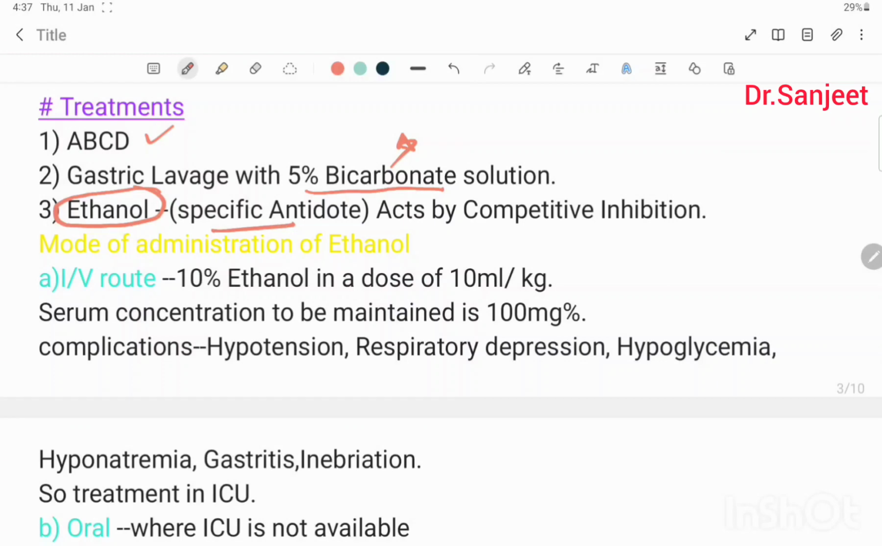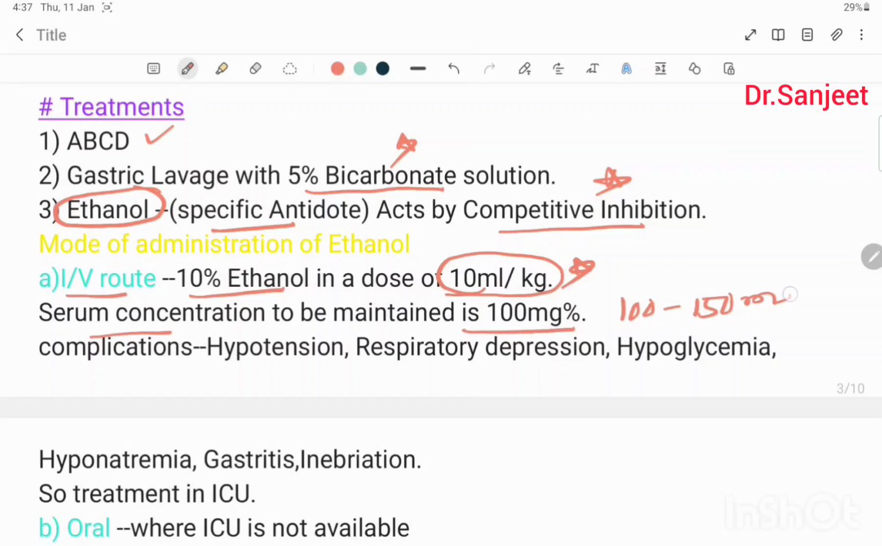A specific antidote is ethanol, which acts by competitive inhibition. Then mode of administration of ethanol: first IV route. IV route: 10% ethanol in a dose of 10 ml per kg body weight. Serum concentration is to be maintained at 100 to 150 mg%. Then complications of IV route administration of ethanol: hypotension, respiratory depression, hypoglycemia, hyponatremia, gastritis and inebriation.